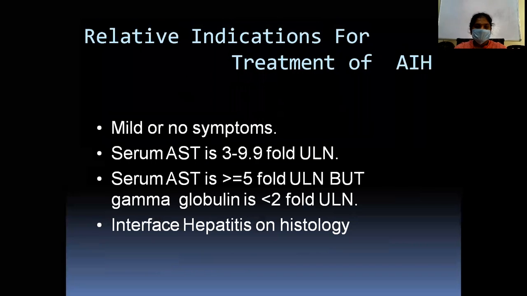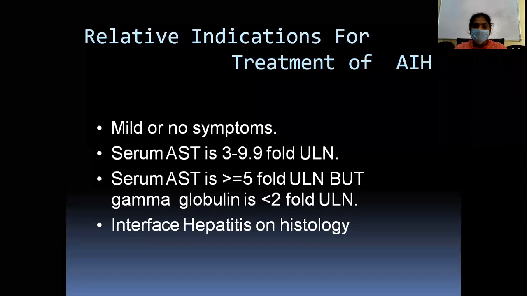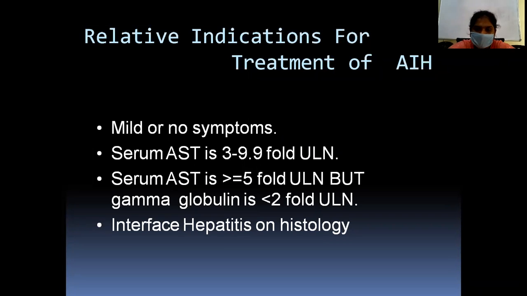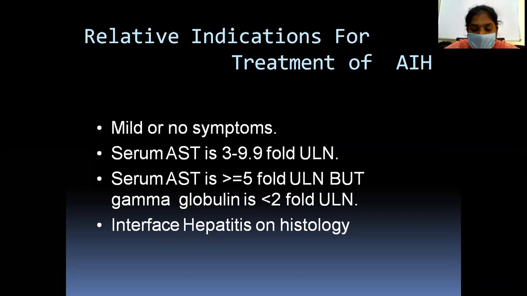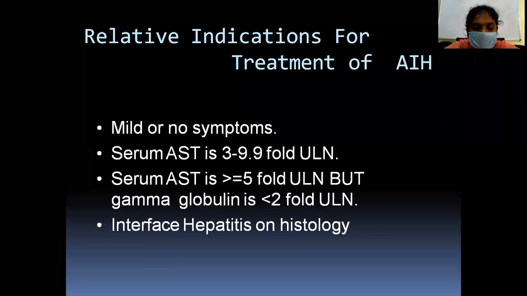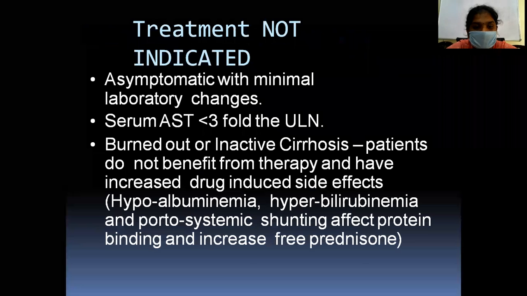The relative indications are: no symptoms, serum AST levels 3 to 9.9 times the upper limit of normal, serum AST levels more than or equal to 5 times the upper limit of normal but gamma globulin levels less than 2 times the upper limit of normal, and interface hepatitis on histology. This is the bridge or multinodular necrosis. This is the interface hepatitis on histology.